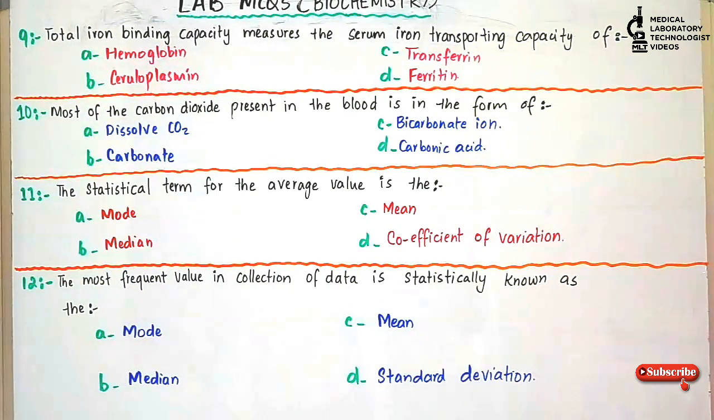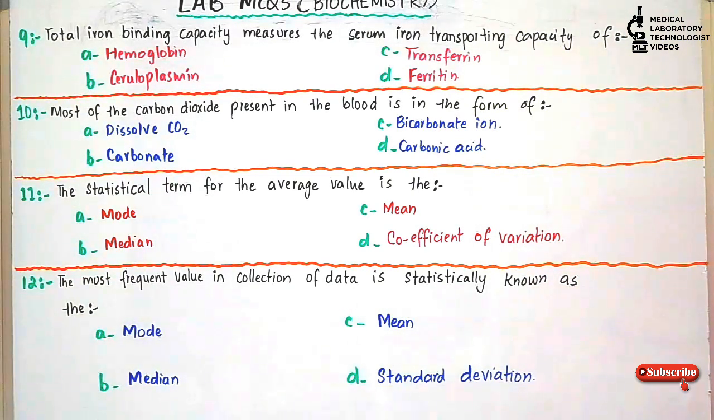Question number 10. Most of the carbon dioxide present in the blood is in the form of: option A, dissolved carbon dioxide; option B, carbonate; option C, bicarbonate ion; option D, carbonic acid. And the answer is option C, bicarbonate ion. Most of the carbon dioxide present in the blood is in the form of bicarbonate ion.